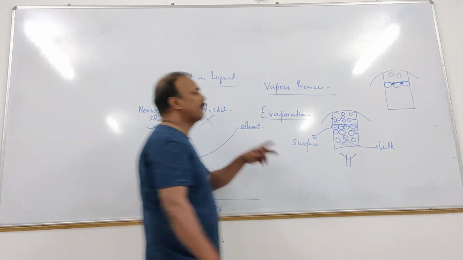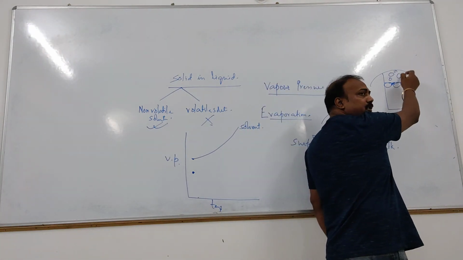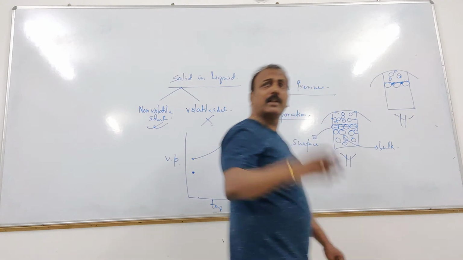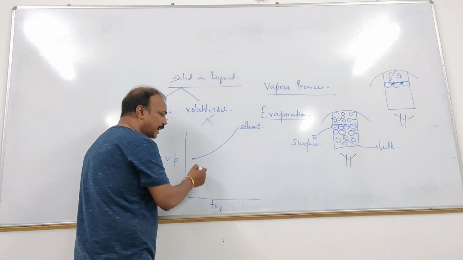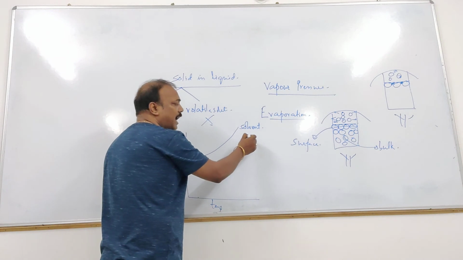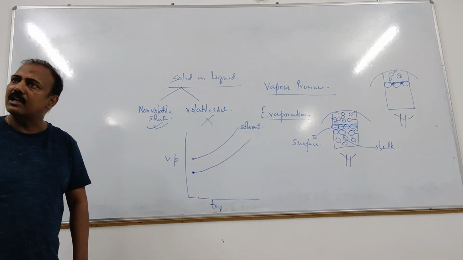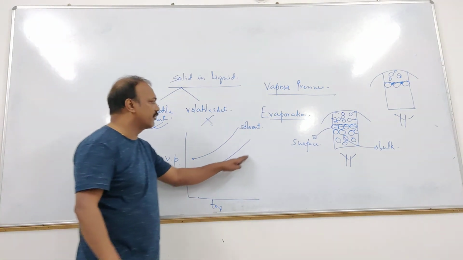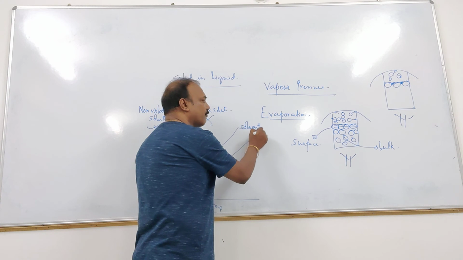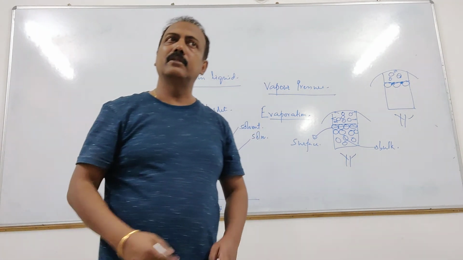Now if I heat it, its vapor pressure will also increase. But at every temperature that will be less than that of the pure solvent, because surface में हमेशा the non-volatile solute का molecules होगा. So this curve is the vapor pressure curve for the solution.